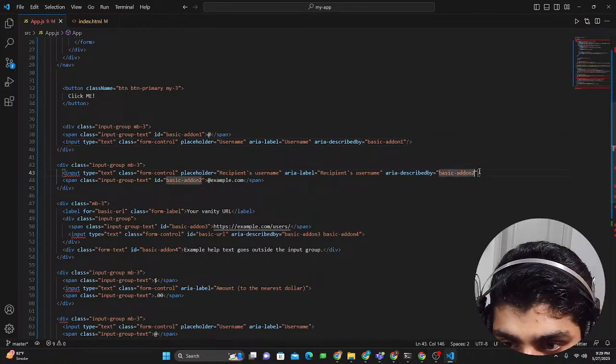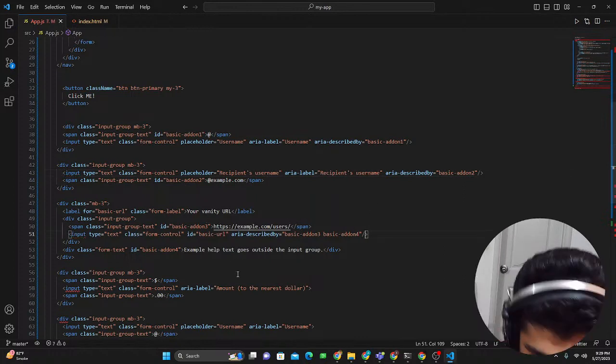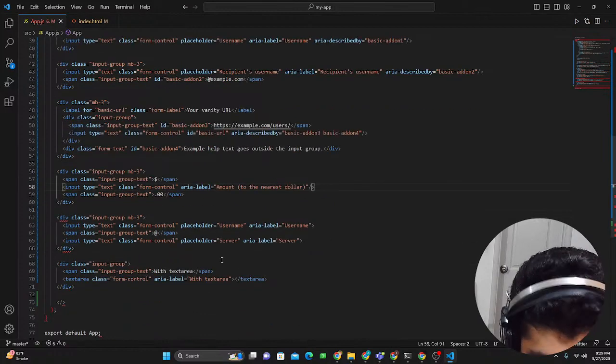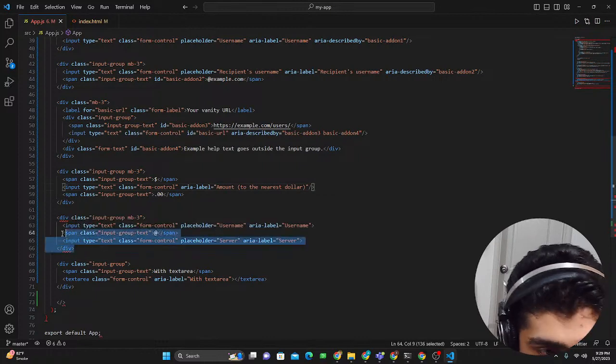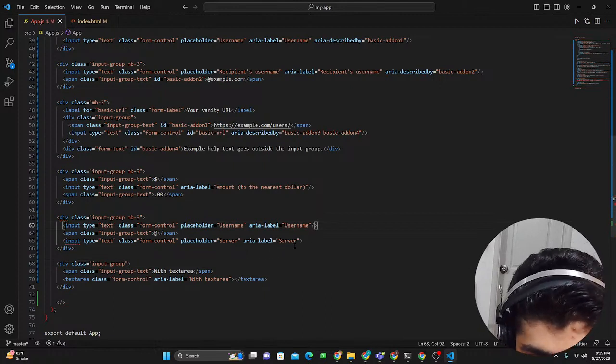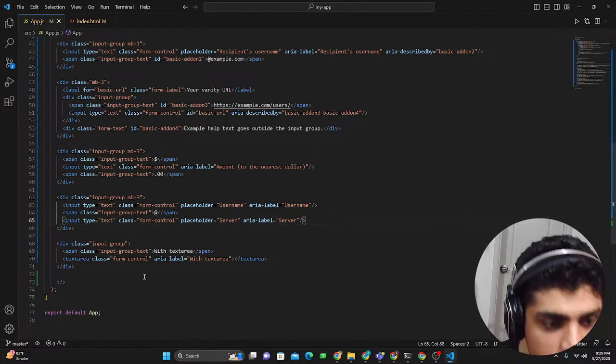And then you have over here, and then you have over here. Again, this is something that you just have to consider when you're using React. Make sure that all these self-closing tags are closed with the closing tag. What's happening here with this div is that there's this input, which is a self-closing tag, but it's not closed properly. And then there's this other input, and it's not closed properly. Okay, now the error is gone, and I guess all the errors are gone.